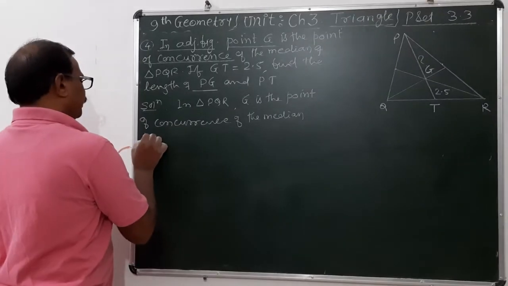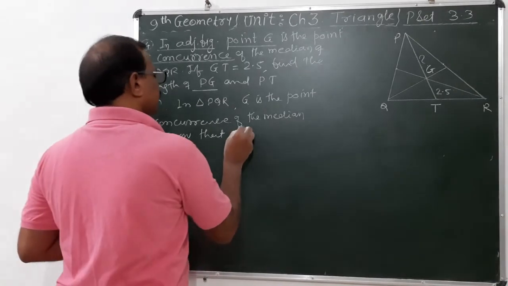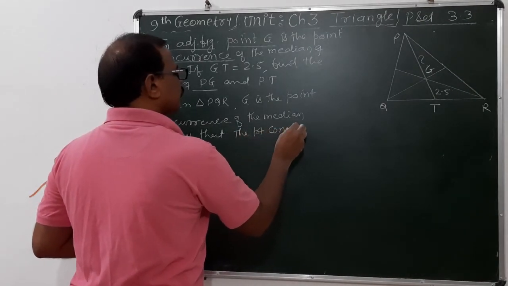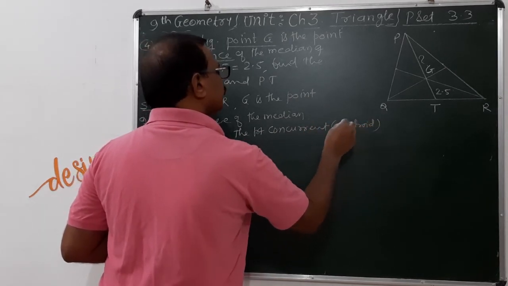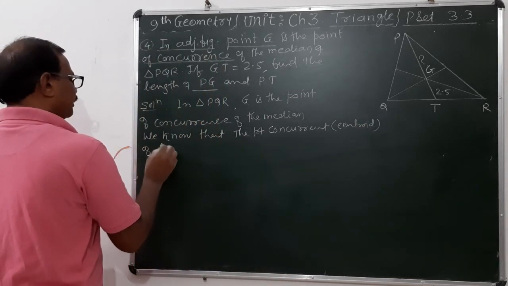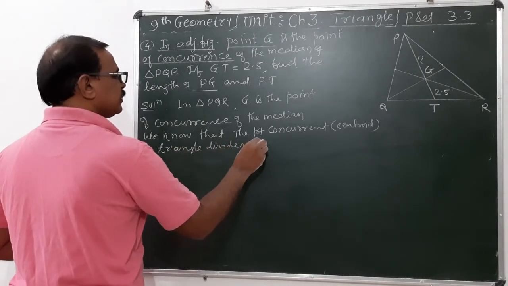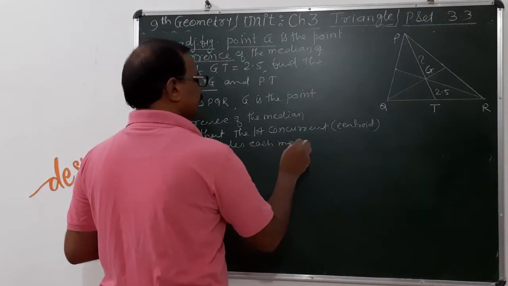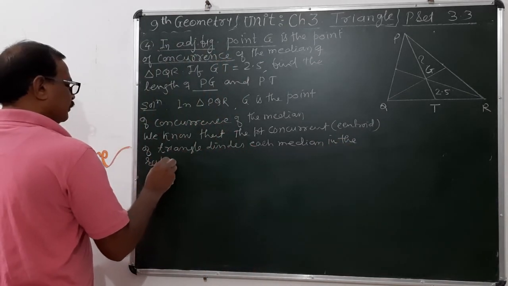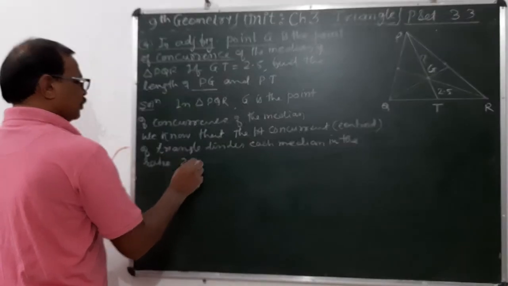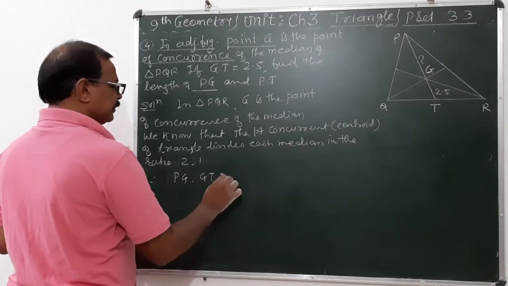We know that the point of concurrence, that is the centroid of a triangle, divides each median in the ratio 2:1. Therefore PG to GT is nothing but 2:1.